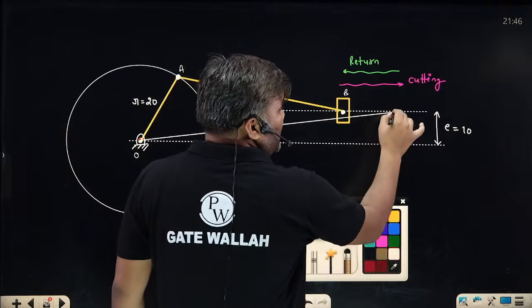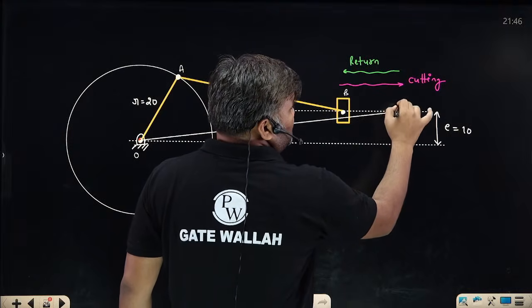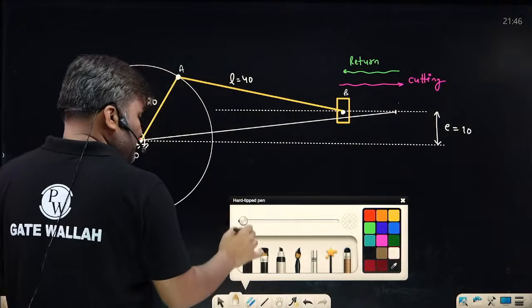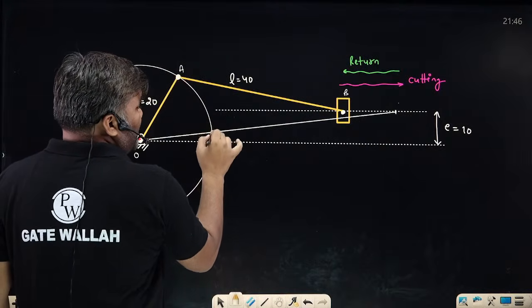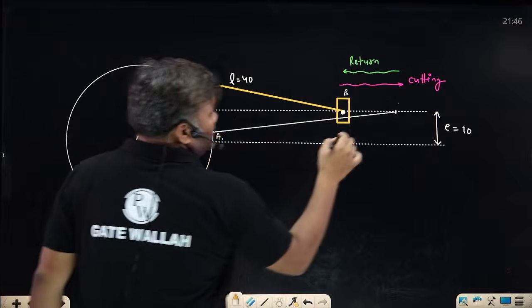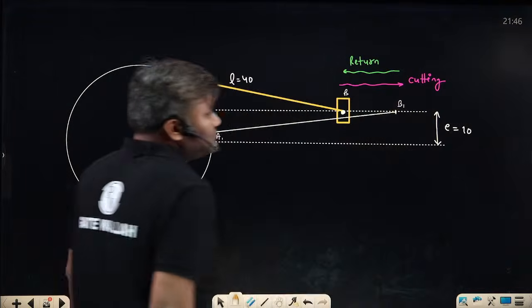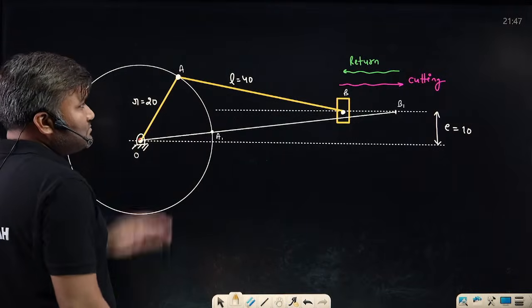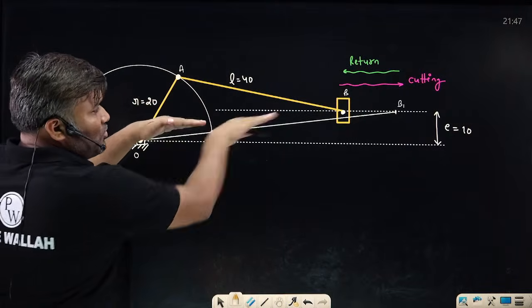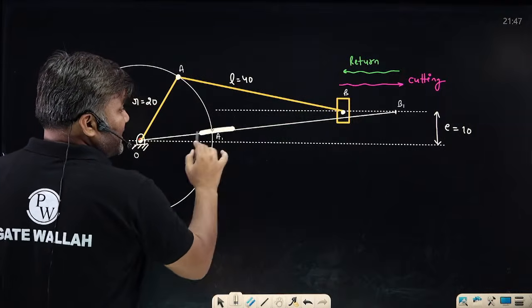So my cutter's extreme position is this position. If point A is at A1, then this point B will be B1. Another extreme position: this is the farthest position. Crank and connecting rod have become 180-degree inline.